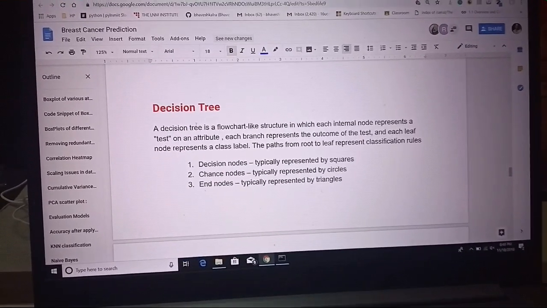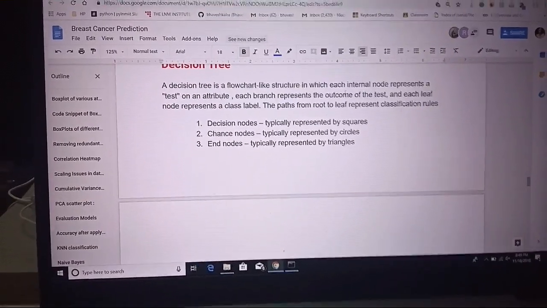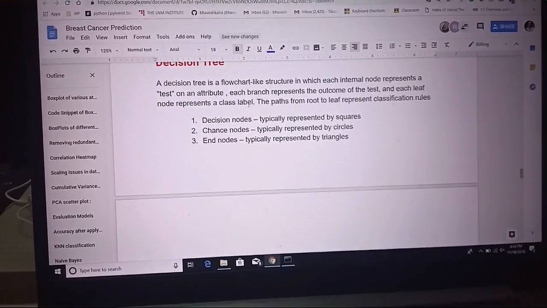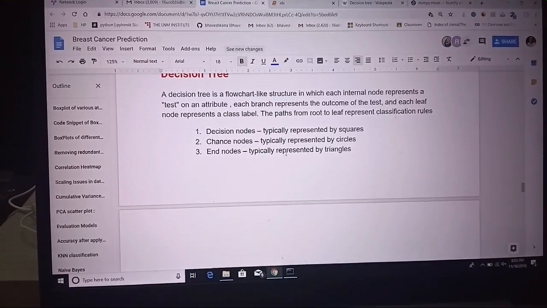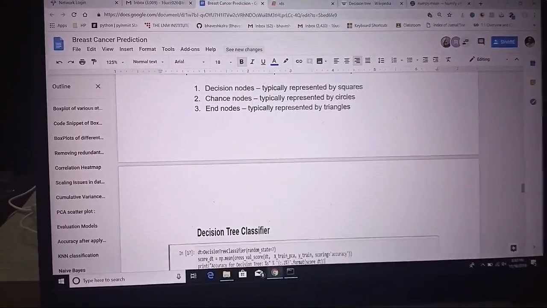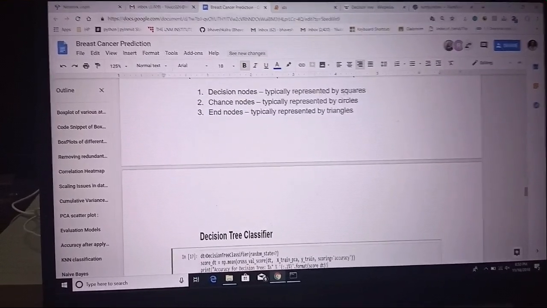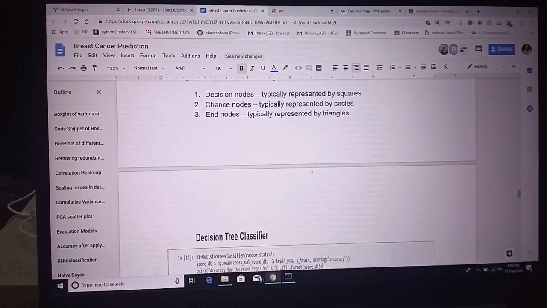Now we come to the decision tree. In a decision tree, each internal node represents a test on an attribute, each branch represents the outcome of the test, and each leaf node represents a class label. The decision nodes are the root nodes, typically represented by squares, the chance nodes are represented by circles, and these are the end nodes.